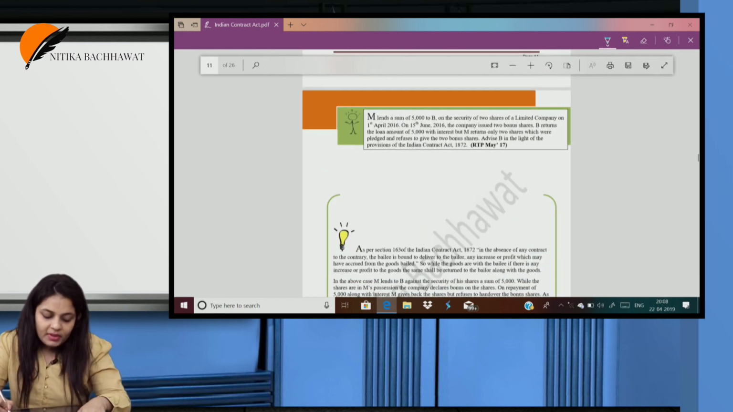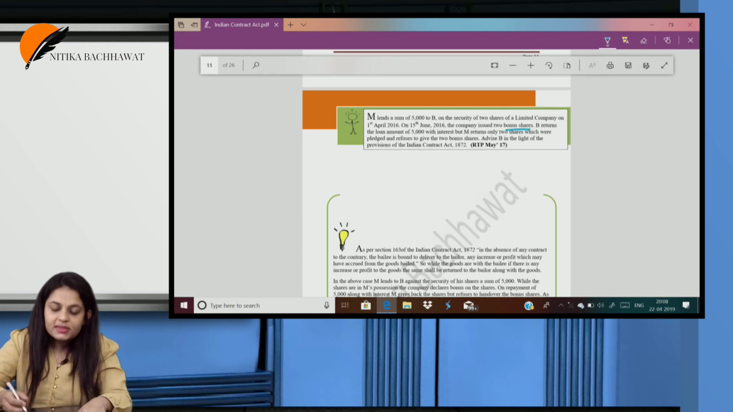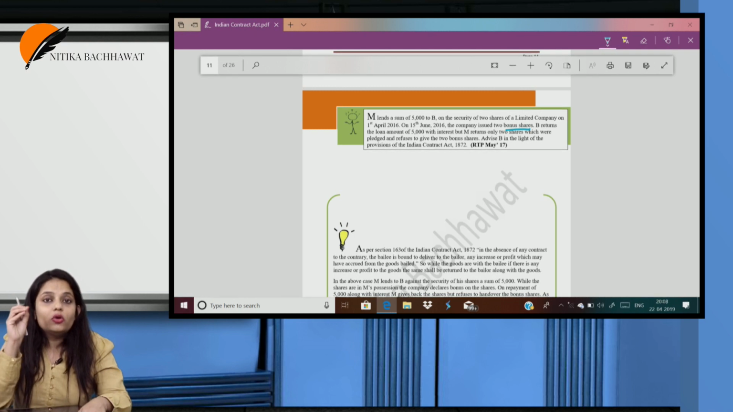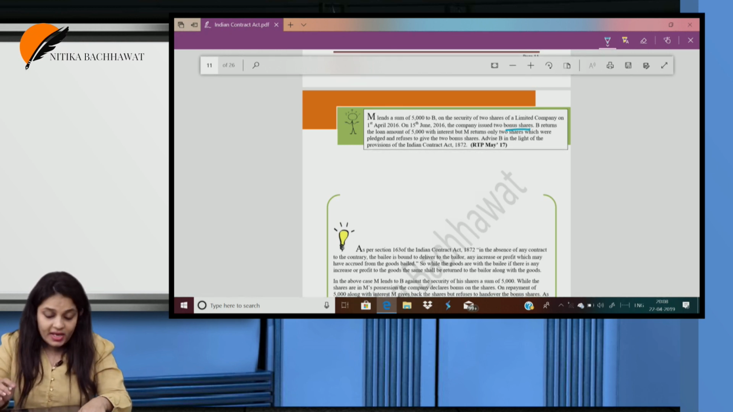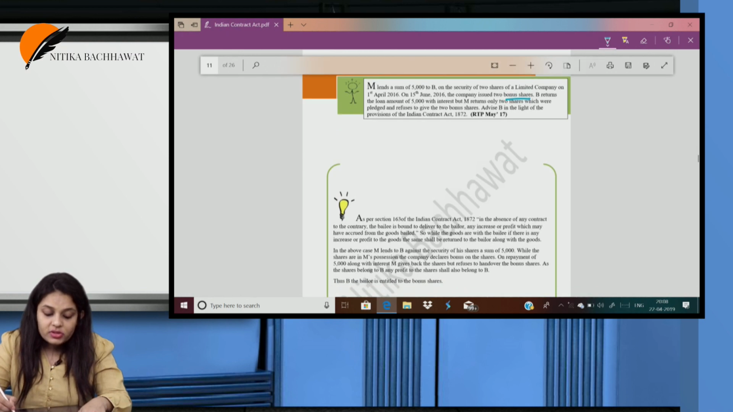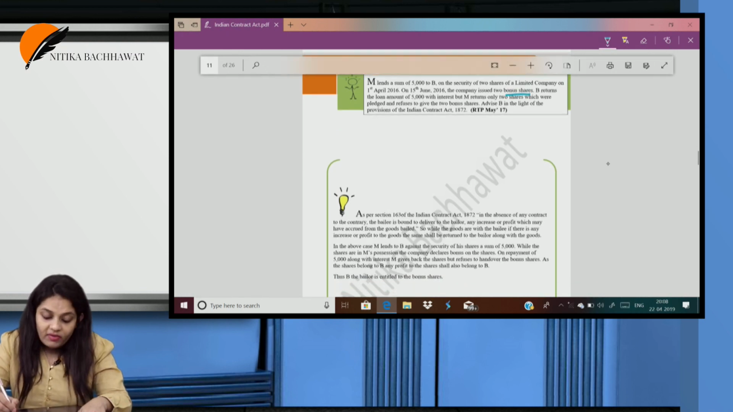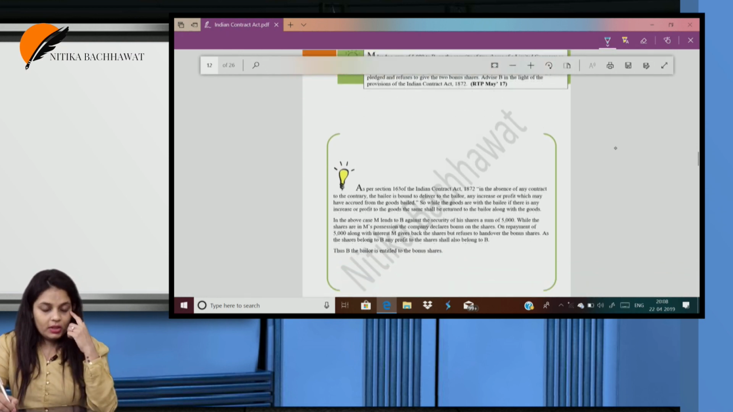The next one: M lends a sum of 5,000 to B on the security of 2 shares of a limited company on 1st of April 2016. On 15 June 2016, the company issued 2 bonus shares. Any increase to the goods also has to be returned back to the bailor. B returns the loan amount of 5,000 with interest, but M returns only 2 shares which were pledged and refuses to give the 2 bonus shares. Advise B in the light of the provisions of the Indian Contract Act.